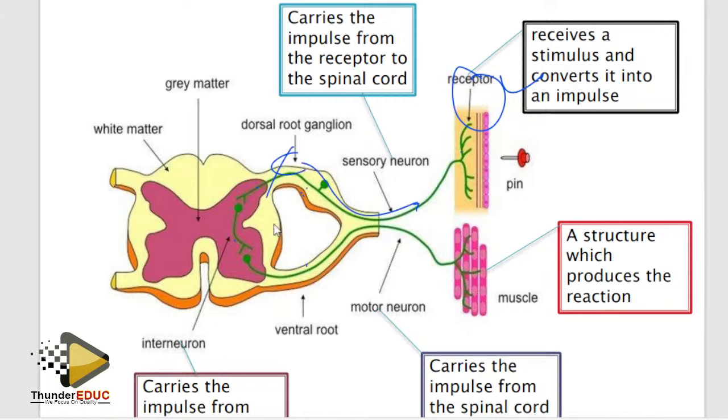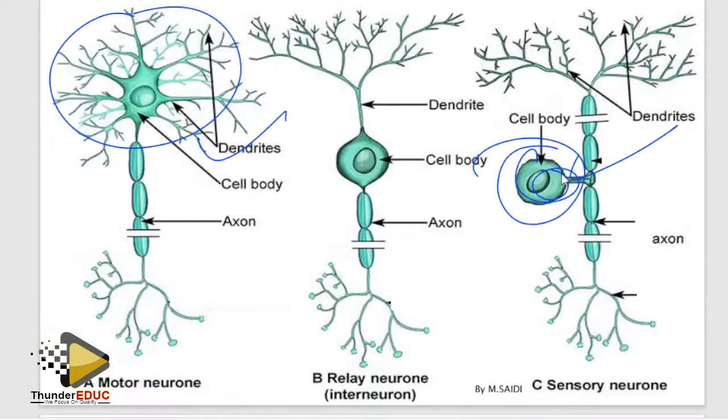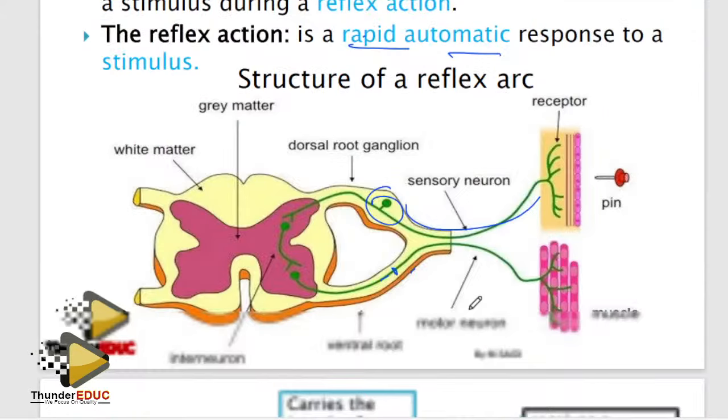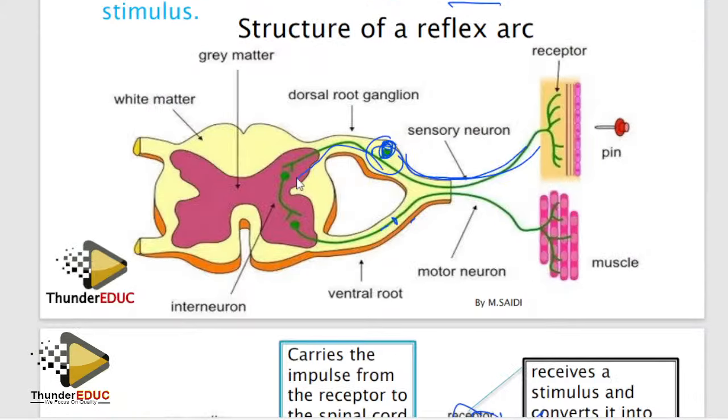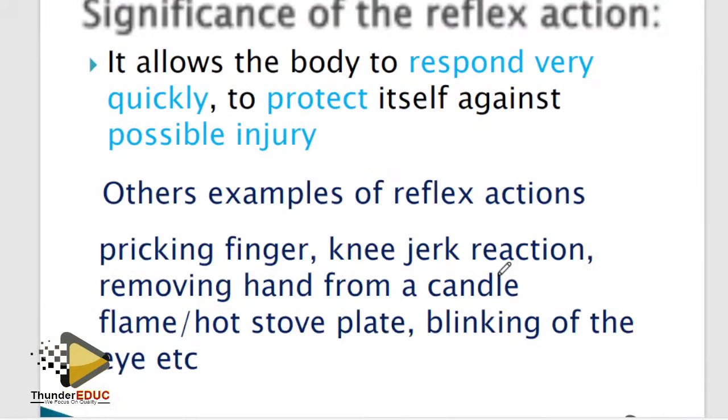How do you know that this is sensory? Because sometimes they bring it upside down. Just look at where the swelling is. That neuron is going to be the sensory neuron. Why? Because the sensory neuron has the cell body along it. So if you look here, the cell body is here, then the neuron continues. If they bring it upside down so that they can confuse you and make you fail, tell them that you found out. So that's done. Functioning is the same thing, part function, part function.